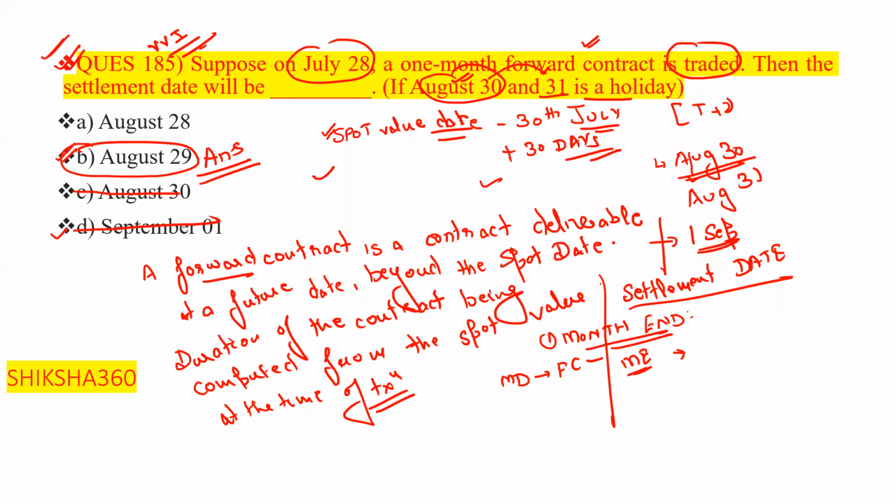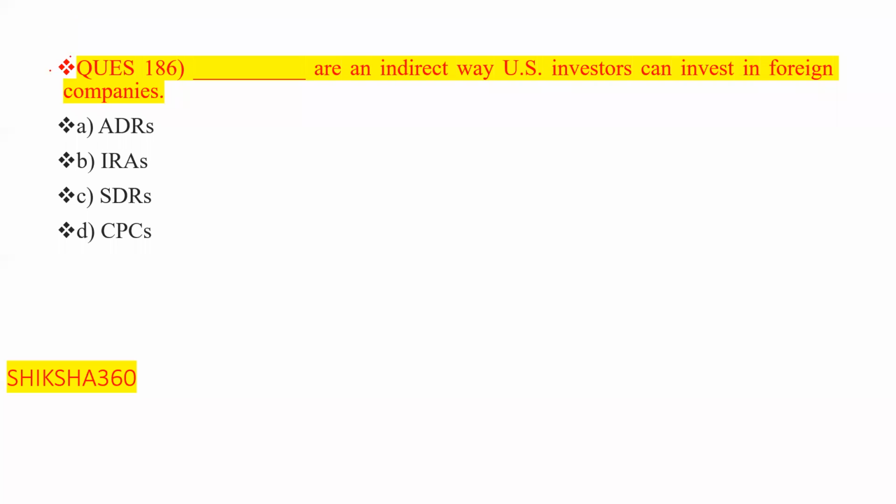Now move to the next question, 186, a very easy and straightforward question. Dash are an indirect way US investors can invest in foreign companies, that is, the residents of the US have to invest in other countries' companies, that is, foreign companies. So what are the ways? IDRs, ADRs, IRAs, SDRs, CPCs.